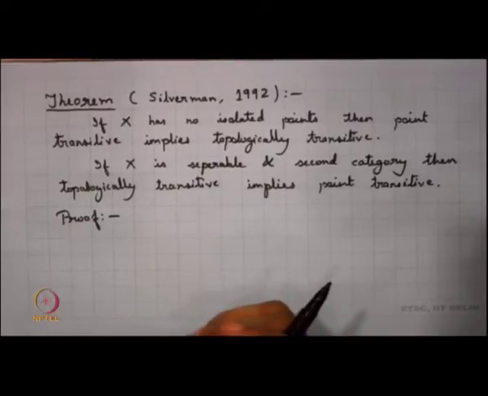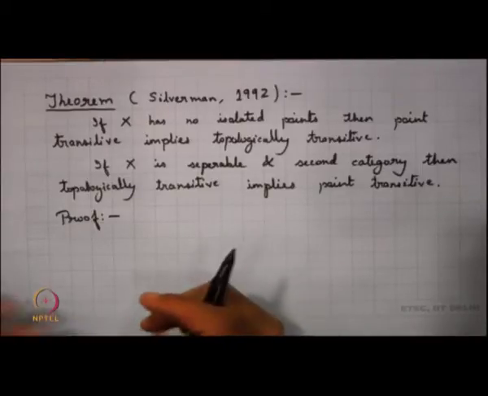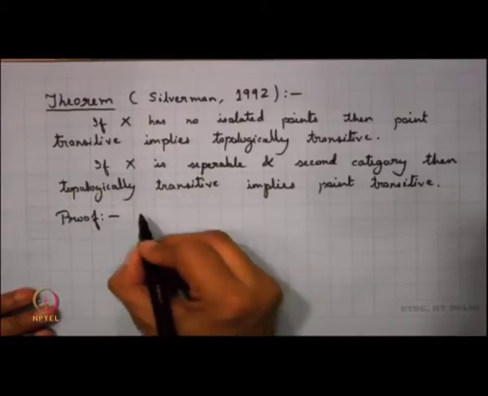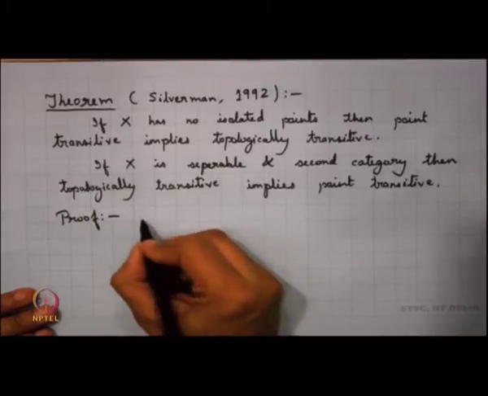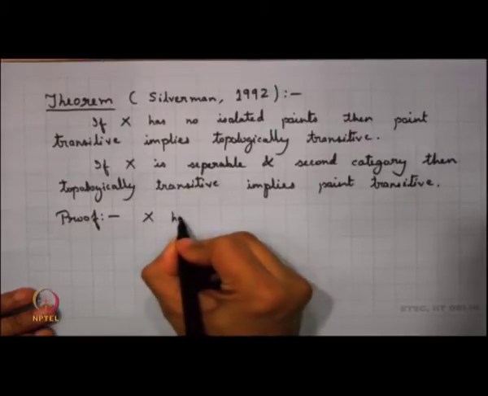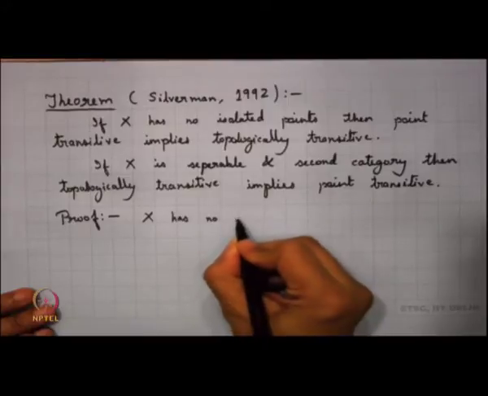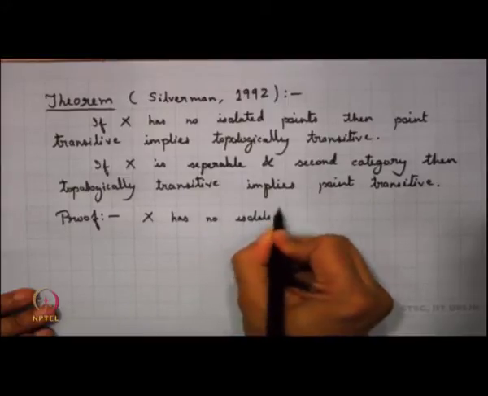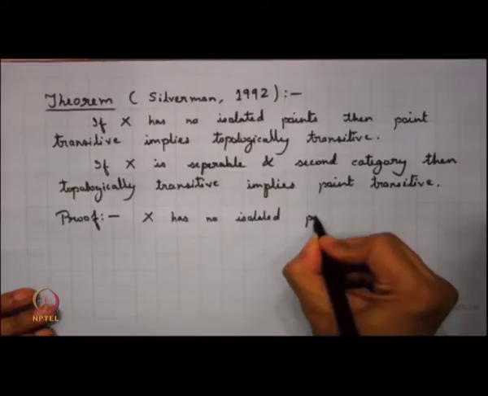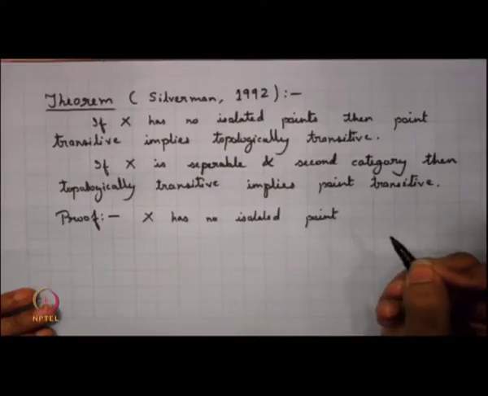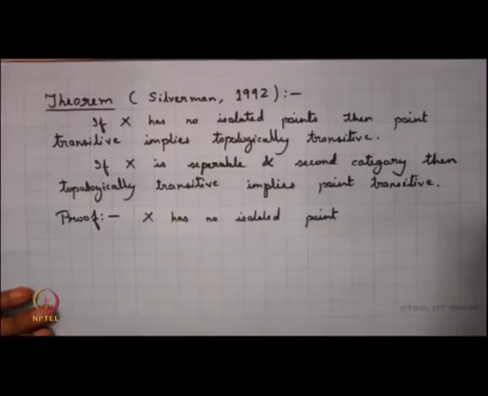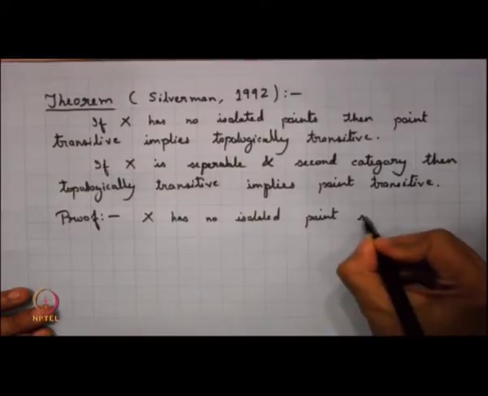So, the proof here for the first case happens to be very simple. Now, my x has no isolated point. What does that mean? x has no isolated point. That means that all points of x are limit points. So, x is a perfect space.